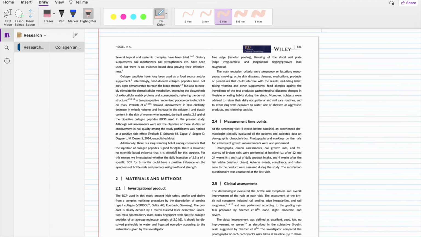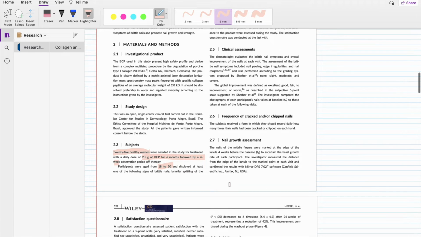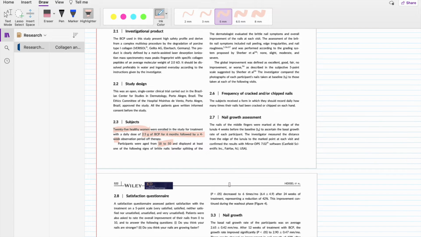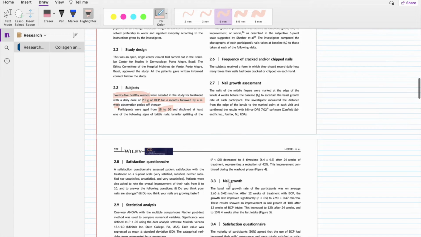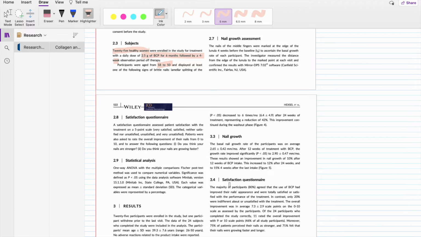Then going through the rest of this really quickly, like I said, just skimming, looking at how they're going to be measuring it, the timing of measurements. It looks like they've got frequency of chipped nails or cracked nails. They have a growth rate assessment and patient satisfaction with their nails. So that's what I am seeing from this. Another section here is how they do their analysis. And if you take stats, it makes it a lot easier to actually understand the analysis.